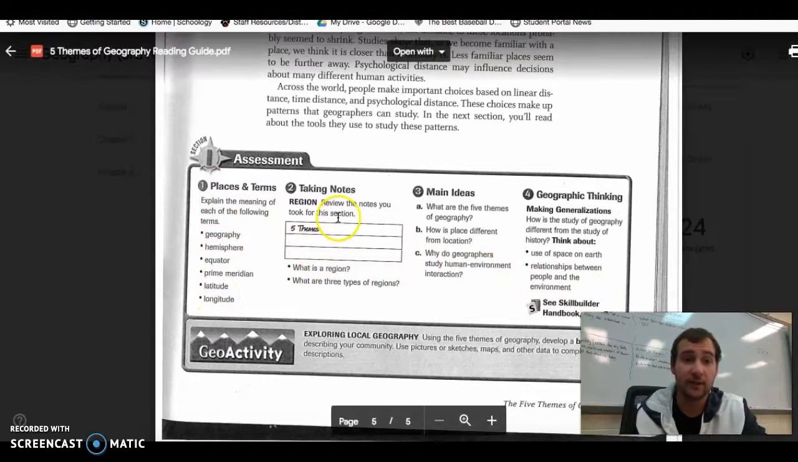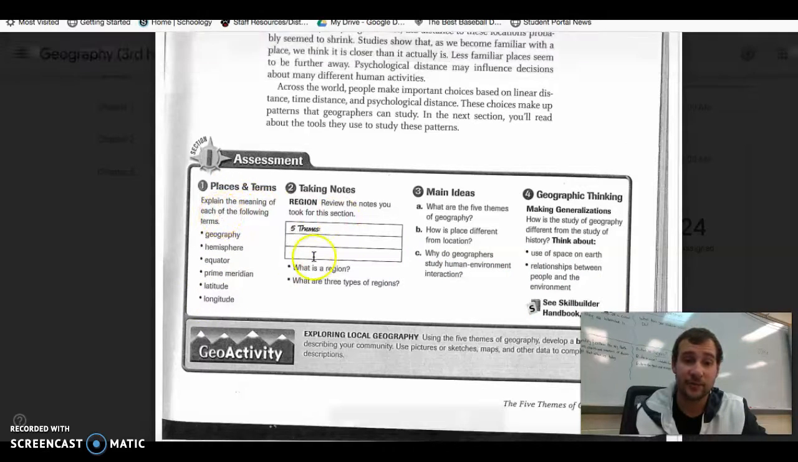So do number one. Again, this one's easy, just terms. Number 2, just go through it and answer these 2 questions that go with it. Answer 3A, B, and C.